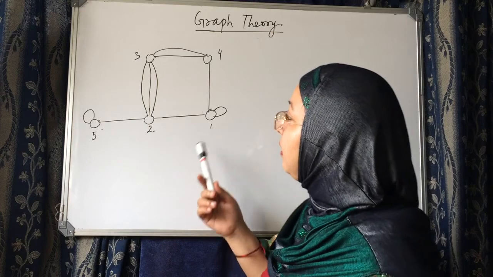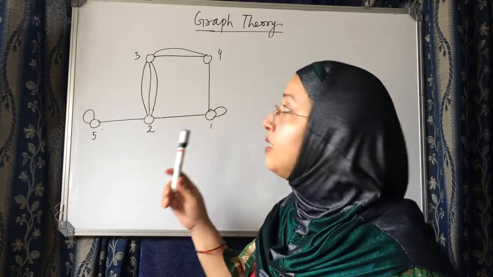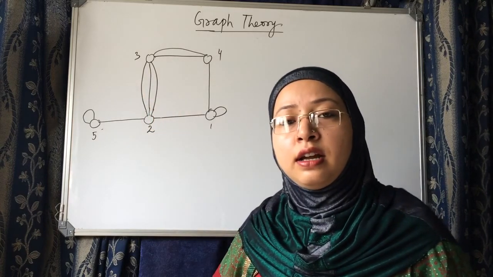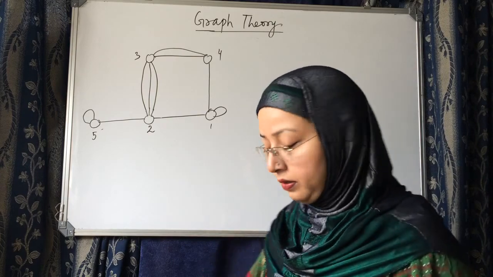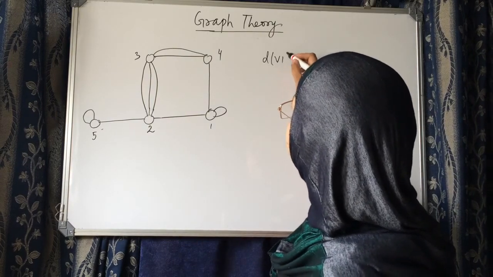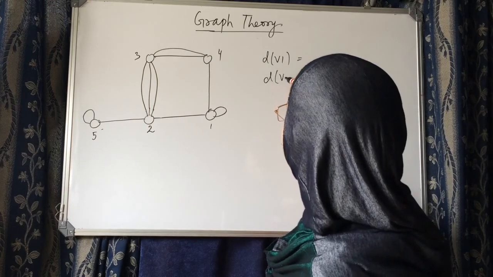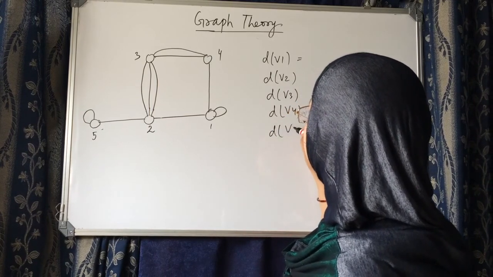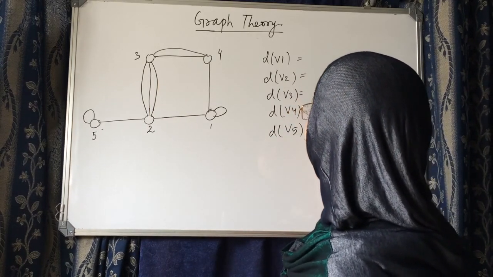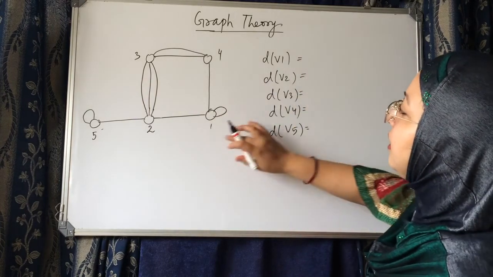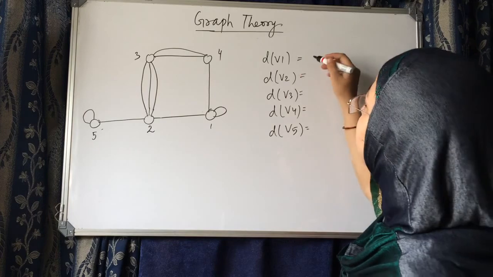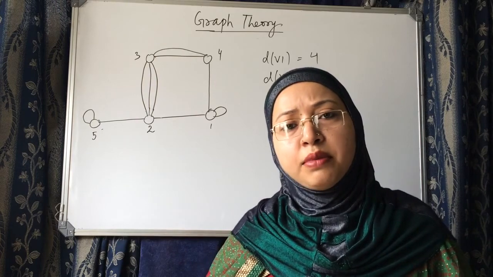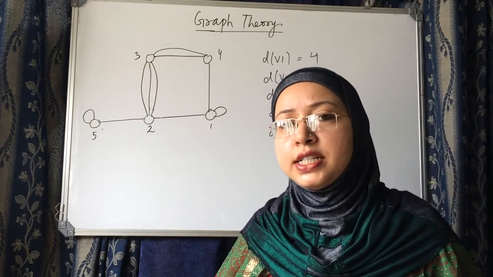Now let's take an example. This graph is given which has 5 vertices, vertex 1, vertex 2, vertex 3, 4, 5, and now let's find out the degrees of each node. So degree of vertex 1, degree of vertex 2, degree of vertex 3, degree of vertex 4, degree of vertex 5. What is the degree of vertex 1? It is 1, 2, 3, 4. You all know very well what is degree and how we find degree. The number of edges incident on that vertex is known as its degree.